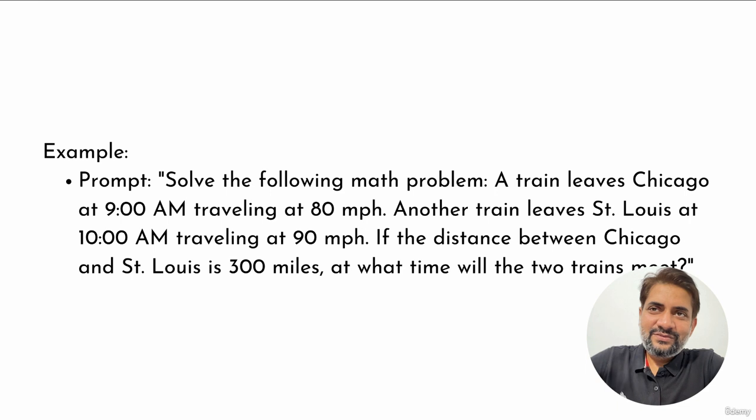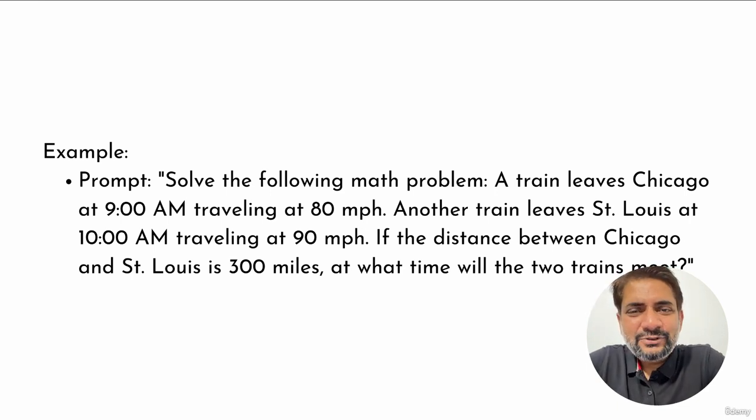So let's say, this is not the best example I would say, but let's say you want to solve the following math problem. A train leaves Chicago at 9 a.m. traveling at 80 miles per hour. Another train leaves St. Louis at 10 a.m. traveling at 90 miles per hour. So if the distance between Chicago and St. Louis is 300 miles, at what time will the two trains meet?